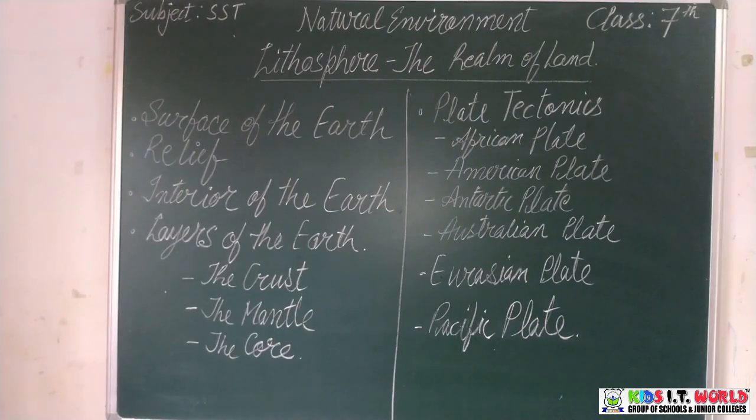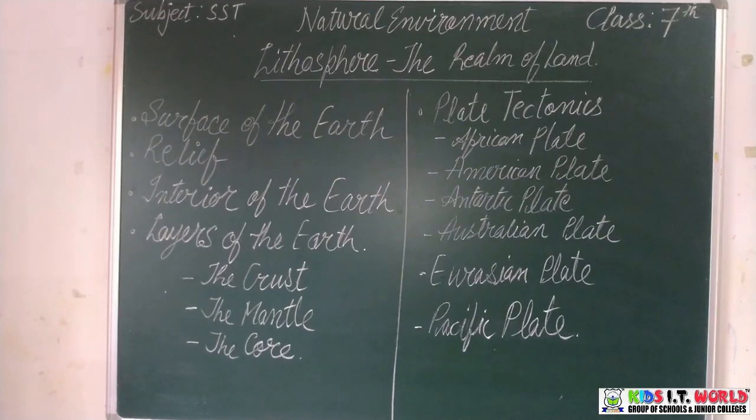On the basis of these studies of seismic waves, it has been concluded that the Earth has a solid inner core, a liquid outer core, a soft asthenosphere, and a rigid lithosphere. We'll come to the word asthenosphere later. We need to understand how the Earth is made. So when we study seismology, we come to know that the Earth has a solid inner core, a liquid outer core, a soft asthenosphere, and a rigid lithosphere.